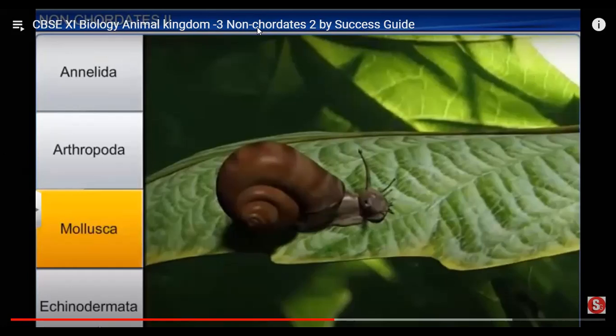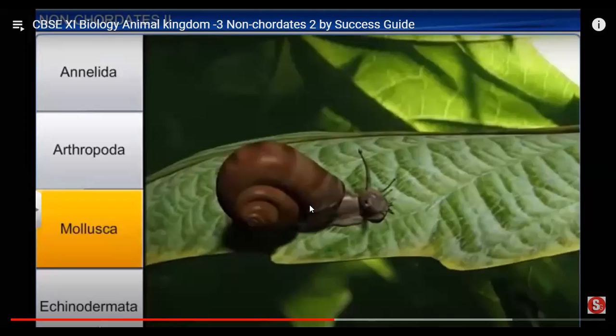Okay, so this was about arthropoda, with internal fertilization. Oviparous means they will lay the egg and gestation takes place outside.